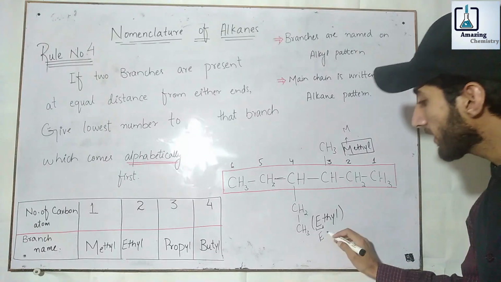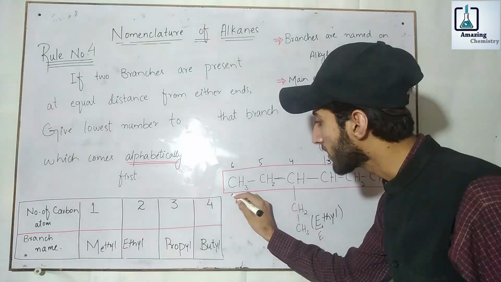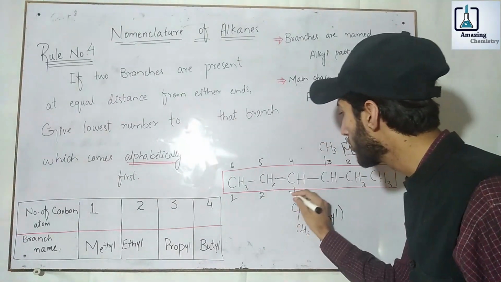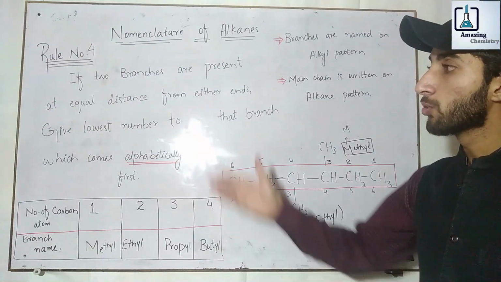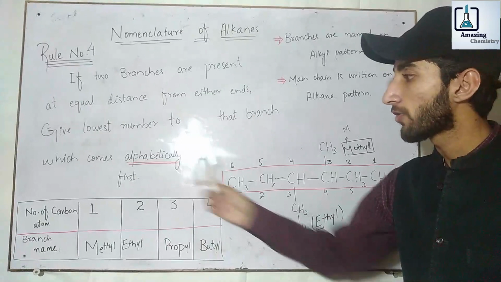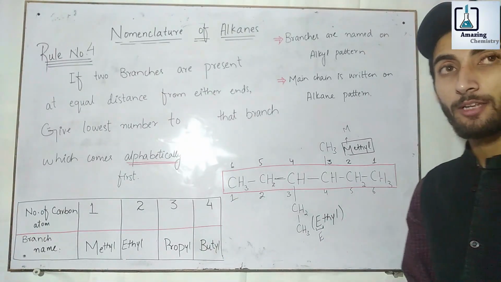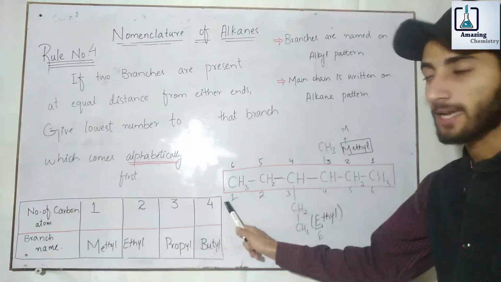So alphabetically, E comes first, then methyl. So we should start numbering from this end: 1, 2, 3, 4, 5 and 6. According to the rule, we give the lowest number to that branch which comes alphabetically first. Ethyl comes alphabetically first, then methyl, so we should start numbering from this end and not the other.